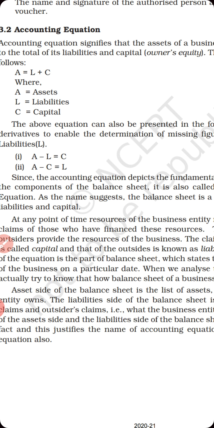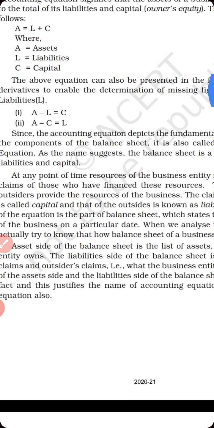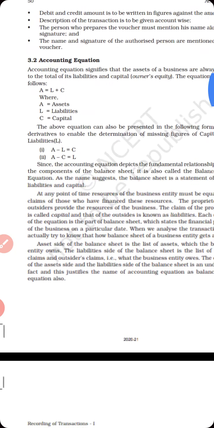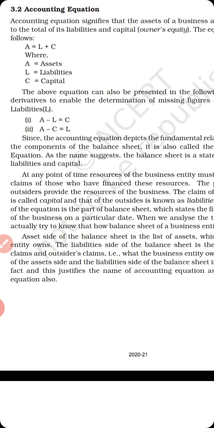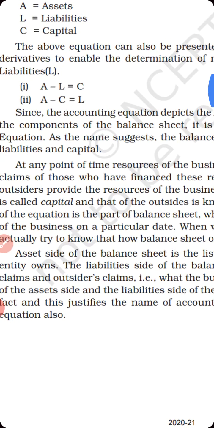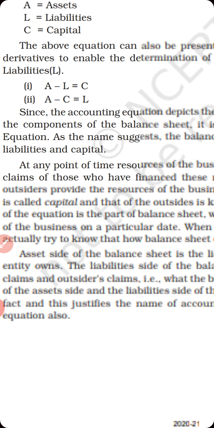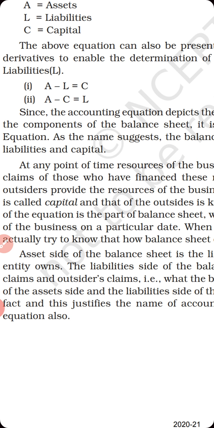These are the symbols, or you can say words, you will use when you prepare the accounting equation. And in a mathematical way, you can also calculate the hidden figure. See, in point number 1, A minus L is equal to C. If capital is missing, or assets and liabilities are given, you can take the difference between these two, assets minus liabilities, and you will get the capital.